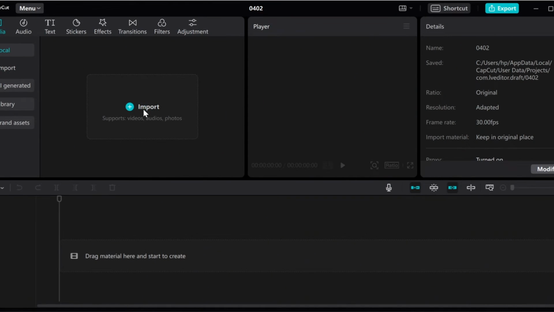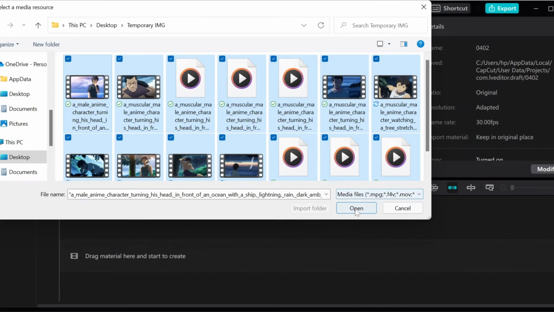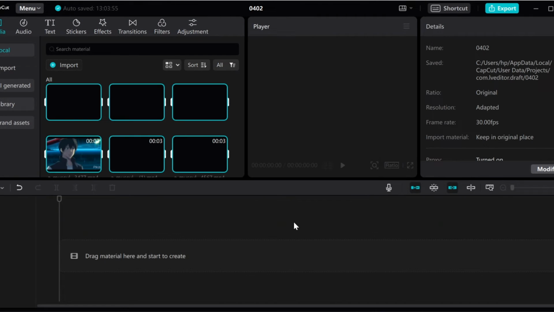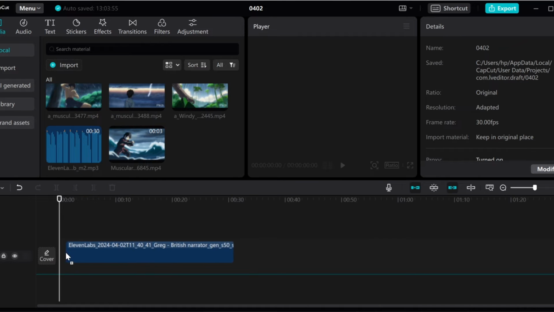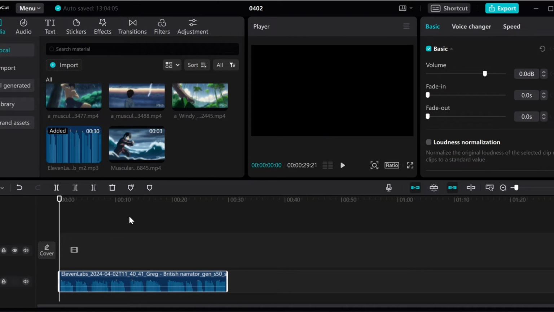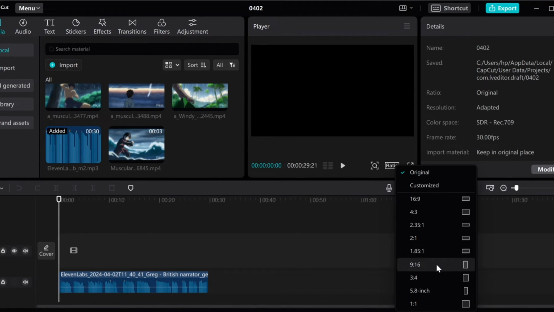For this, we will be using CapCut. Well, I chose CapCut because it's easier to use and you can access it whether you're using a smartphone or a PC. Now, once you're on CapCut, first you want to import the files including the voiceover and the anime video clips you generated using Pika.art. Next step is to first drag the voiceover to your timeline. Now, remember we're creating a video for YouTube Shorts. Therefore, before proceeding with the editing, you want to first change your video aspect ratio to 9:16.